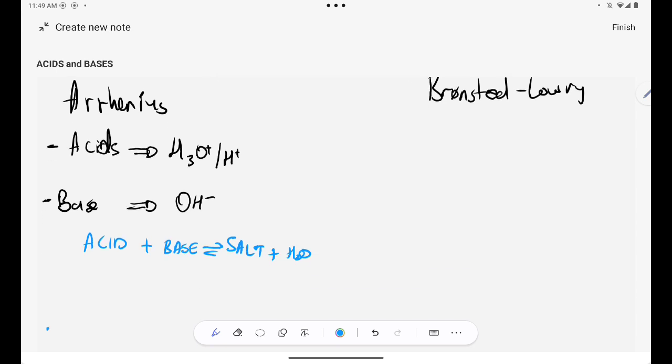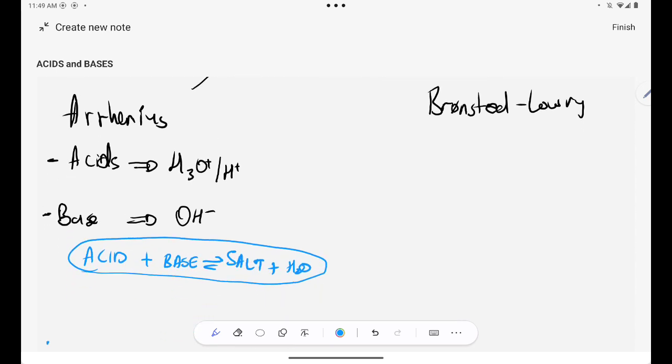We'll talk about these types of reactions whenever we do calculations and titration and stuff. Just for now, please note that whenever you mix an acid and a base, you will form salt and water.